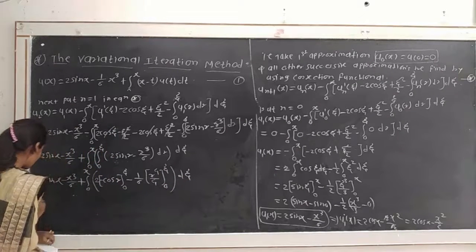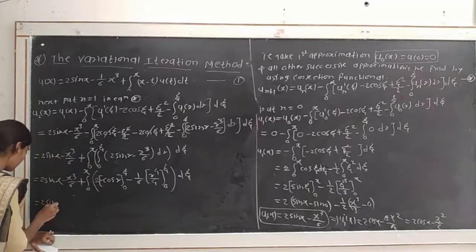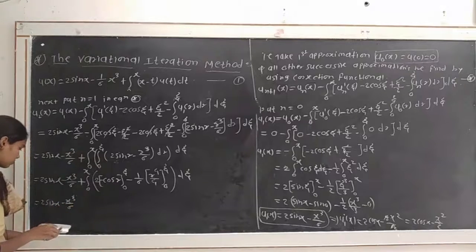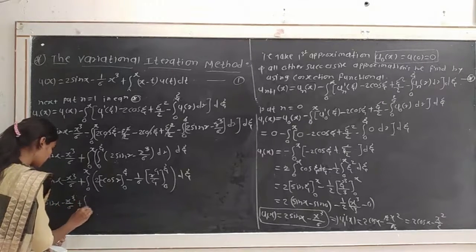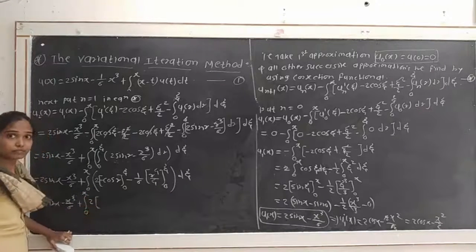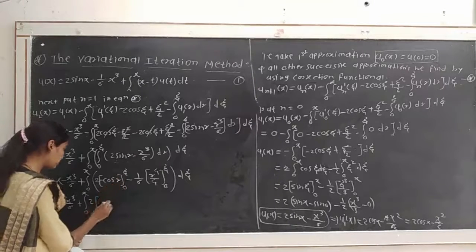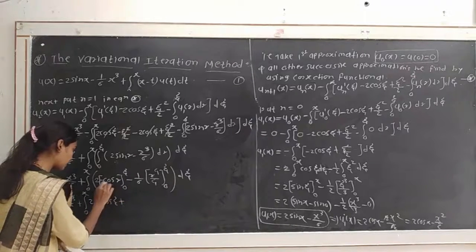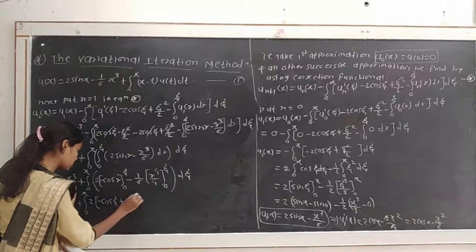Okay, then is equal to 2 sin x minus x cube divided by 6. Okay, then plus integration from 0 to x, here 2 in bracket, by putting limits we get minus cos ξ minus minus plus cos 0.